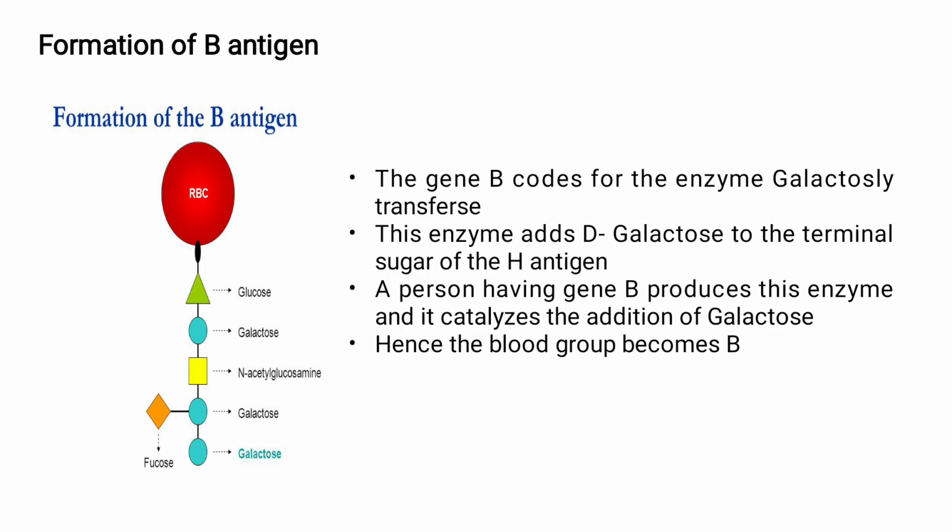So the main difference between A blood group and B blood group is the different sugar that is attached to the H antigen. In case of A blood group, N-acetyl galactosamine is attached to the H antigen. In case of B blood group, galactose is attached to the H antigen. So a person having B blood group has B antigen on the surface of RBC.